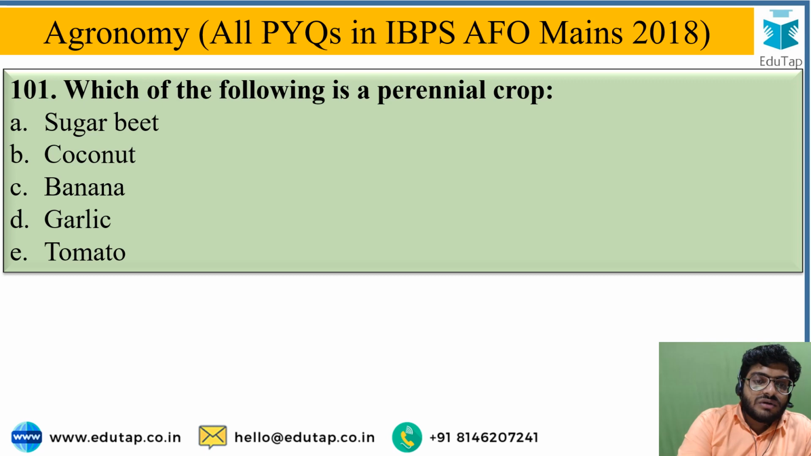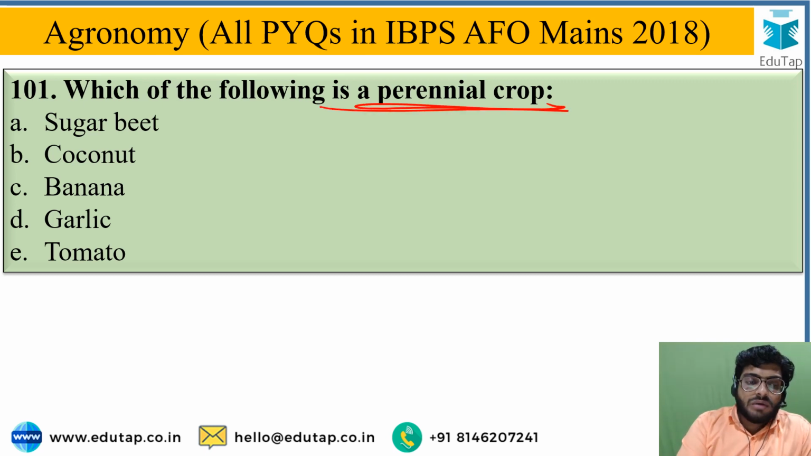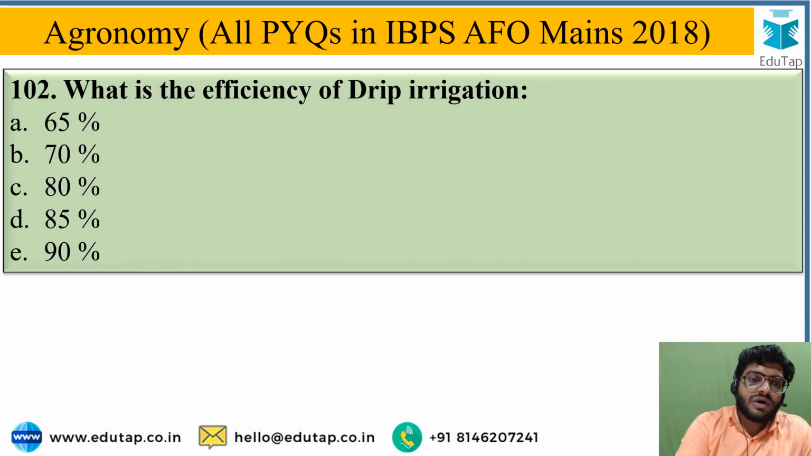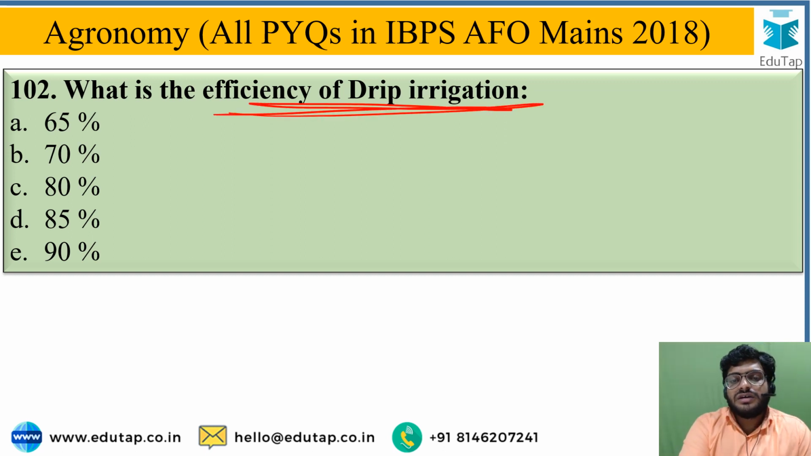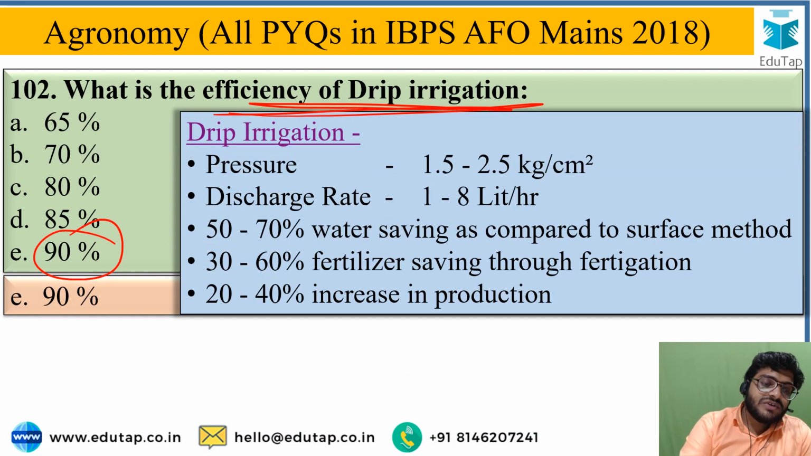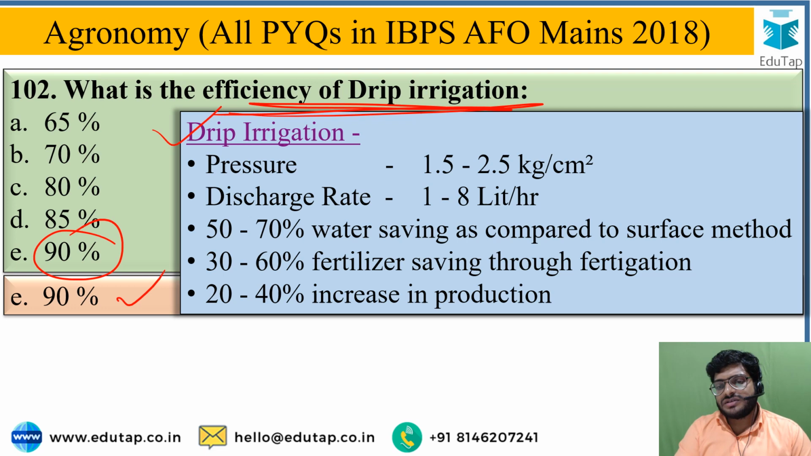Next question is, which of the following is a perennial crop? From this option, the most obvious answer is coconut. Coconut is the perennial crop. Next, what is the efficiency of drip irrigation? In 17 also a question on drip irrigation was asked, and in 18 also, from the given options, the most correct option is 90% as the efficiency of drip irrigation, and other information regarding drip irrigation is depicted here.